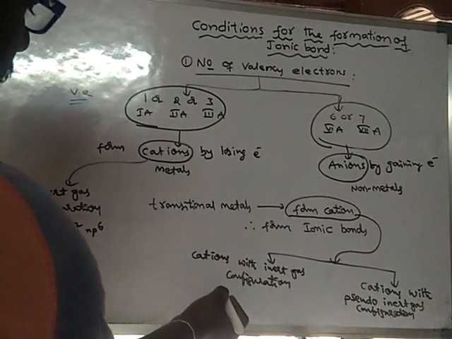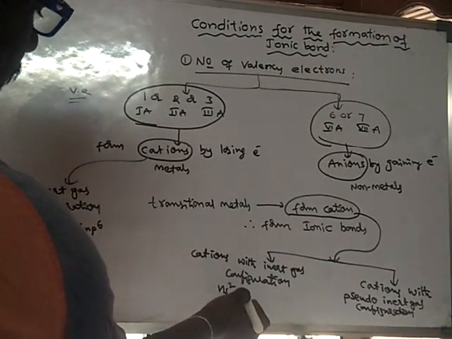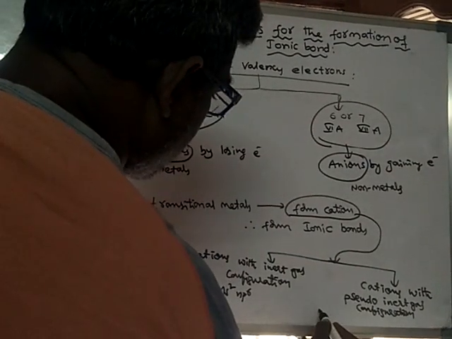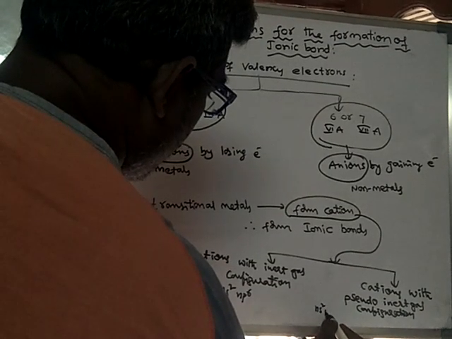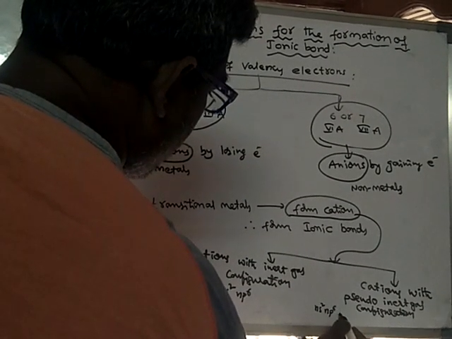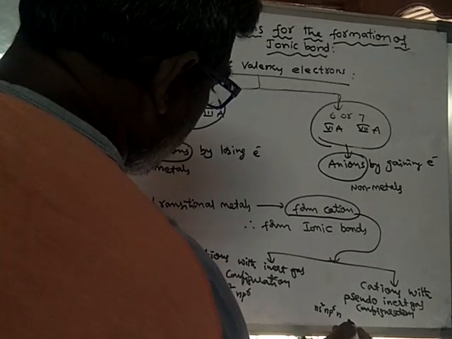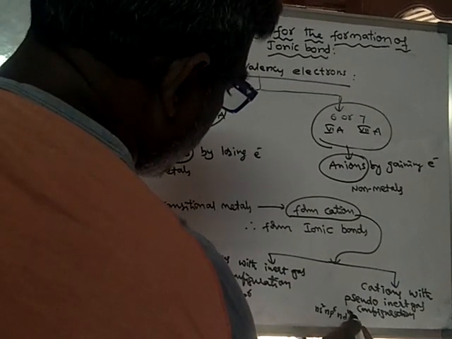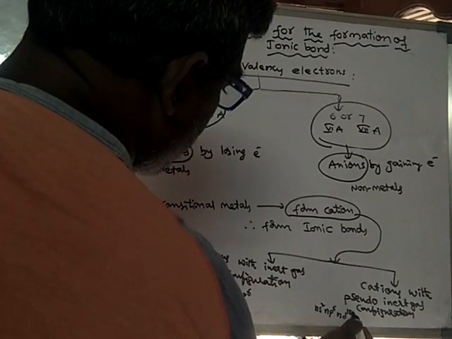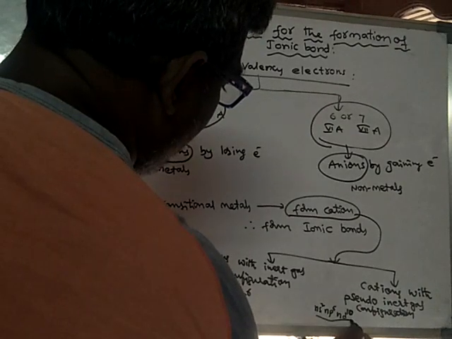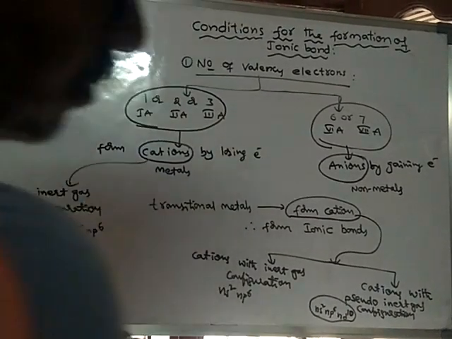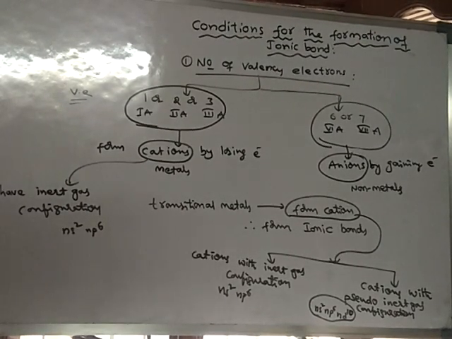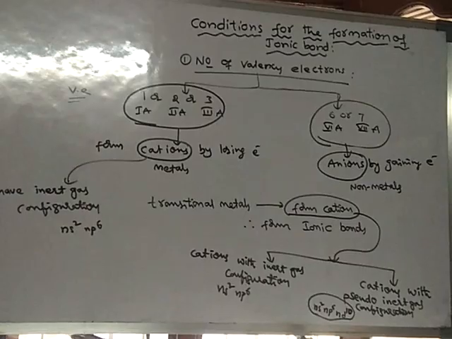Inert gas configuration means ns2 np6 in their valence shell. Pseudo inert gas configuration means ns2 np6 nd10. So after losing electrons, if the cation possesses 18 electrons in the valence shell, then that configuration is said to be pseudo inert gas configuration.